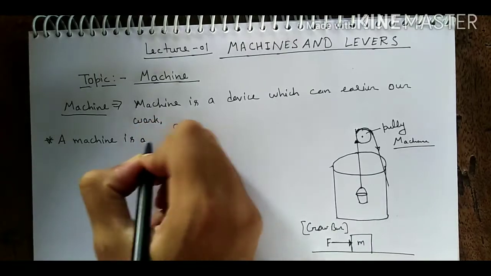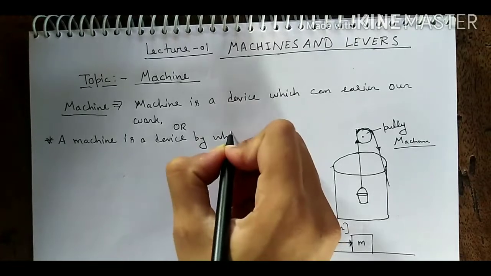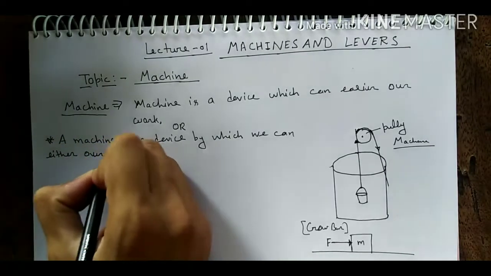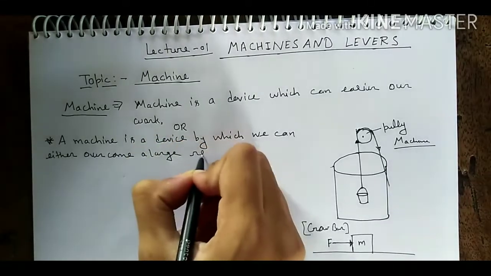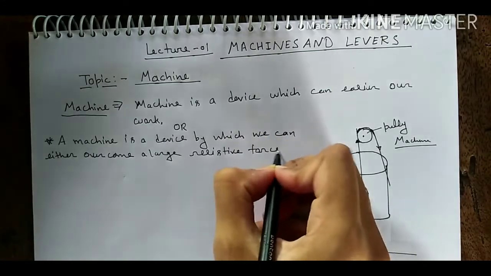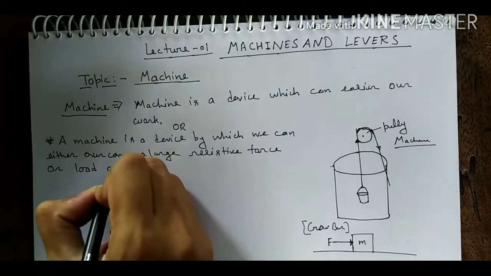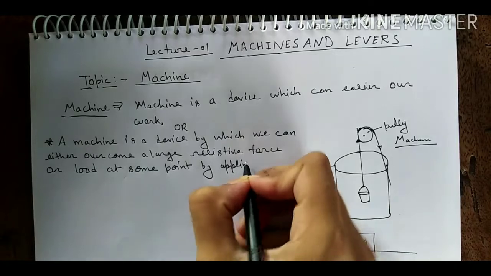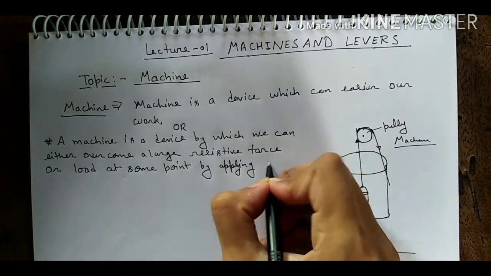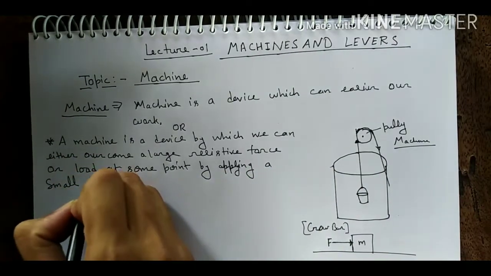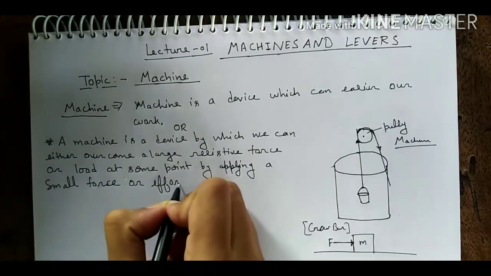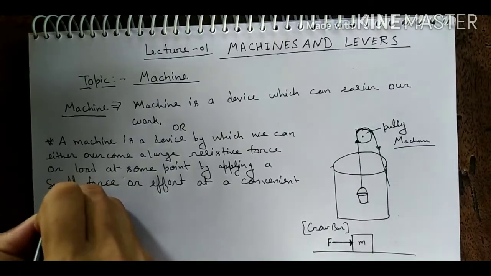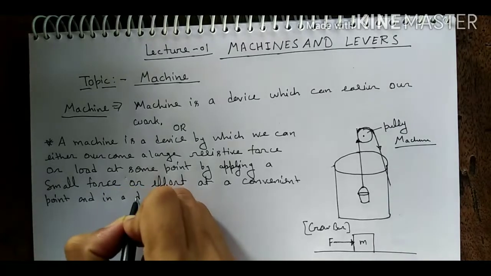A machine is a device by which we can either overcome a large resistive force or load at some point by applying a small force or effort at a convenient point and in a desired direction.